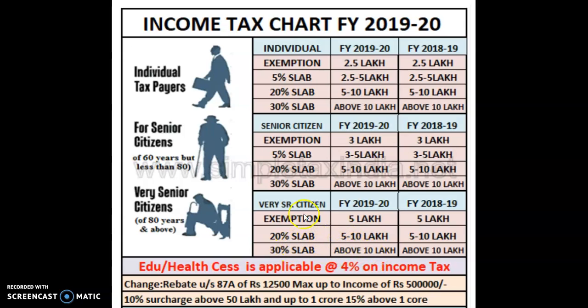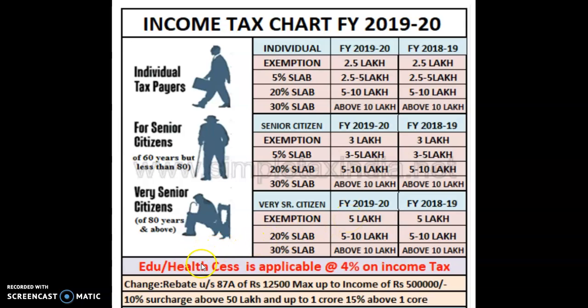So these 20% and 30% slabs remain the same everywhere, whereas the 5% slab will differ. Here there is a 5% slab from 2,50,000 to 5 lakh. Here it is for 3 to 5 lakhs, that is 2 lakhs. For super seniors there is no 5% slab.